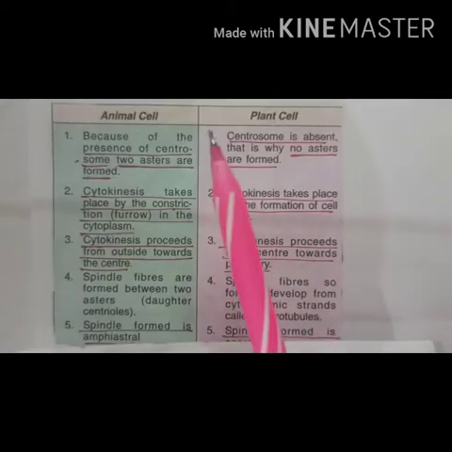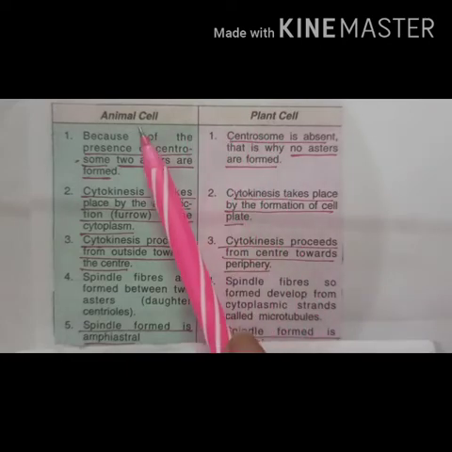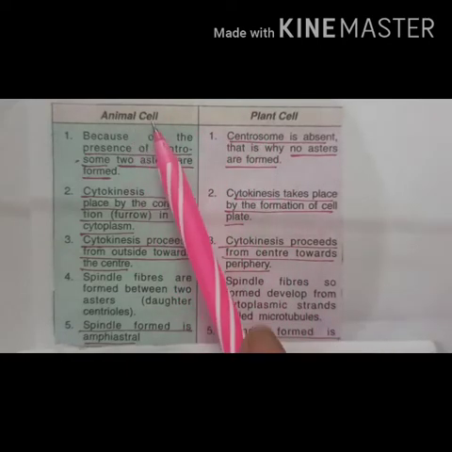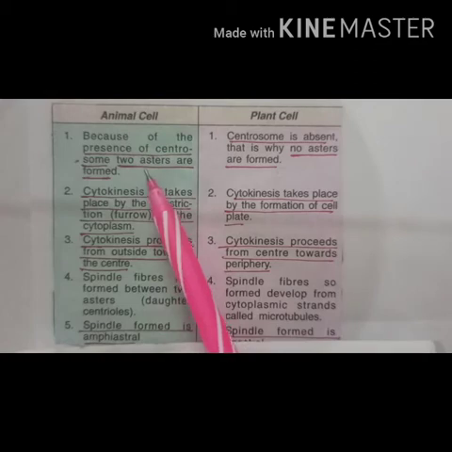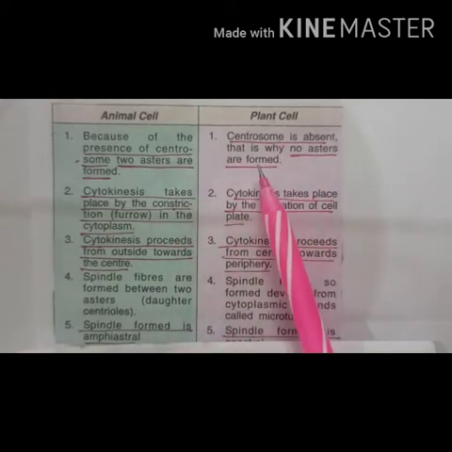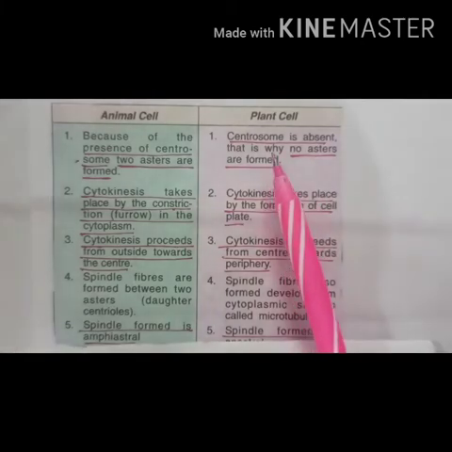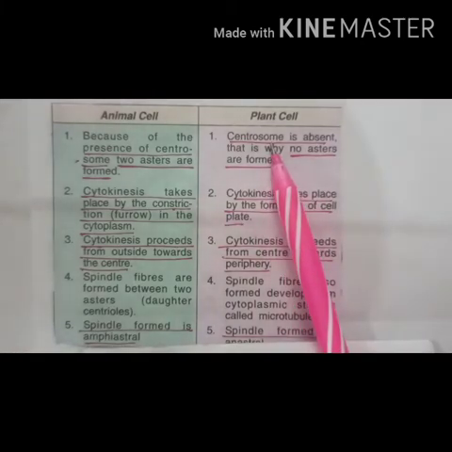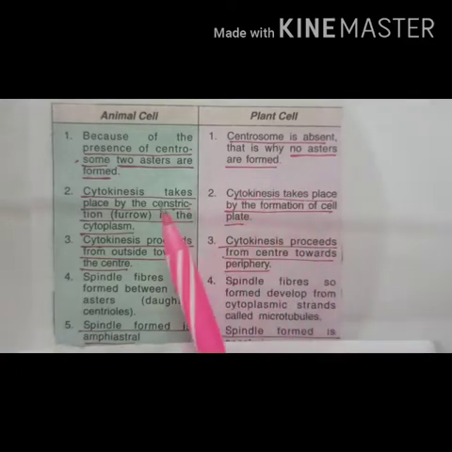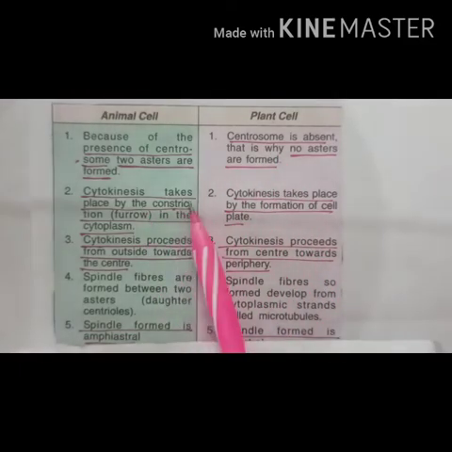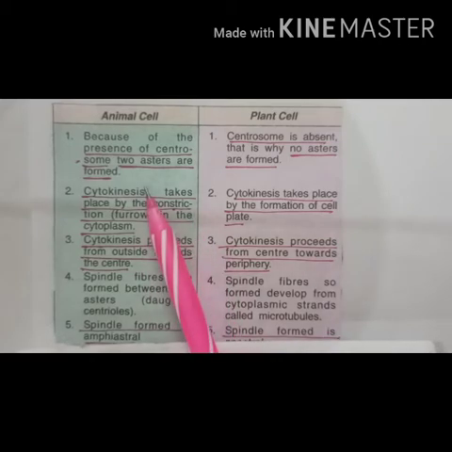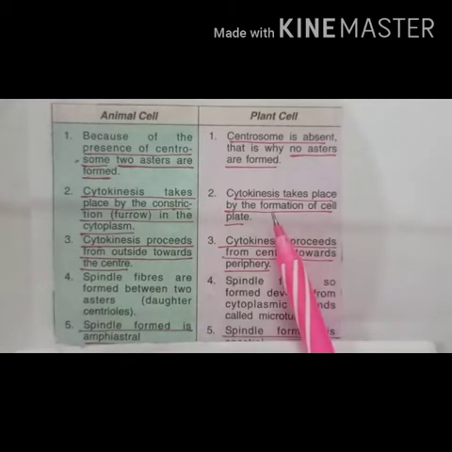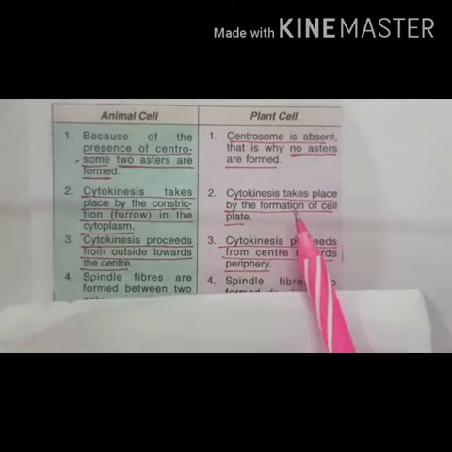Now let's discuss the differences in the mitosis of animal cell and plant cell. In animal cell, during mitosis, what happens? Two asters are formed. Why? Due to the presence of centrosome. But in plant cell, no asters are formed as there is no centrosome. Now next is cytokinesis. In animal cell it takes place by the constriction or furrow in the cytoplasm. What is cytokinesis? Division of cytoplasm. But in plant cell, it takes place by the formation of cell plate.